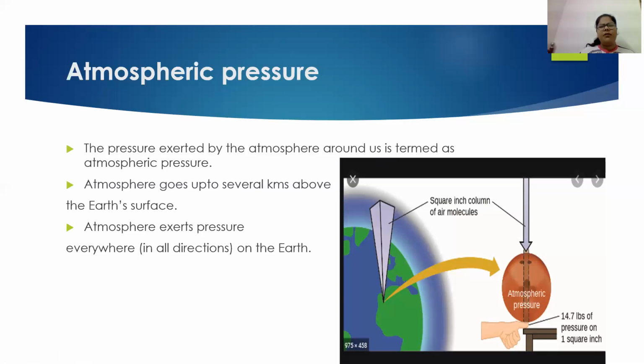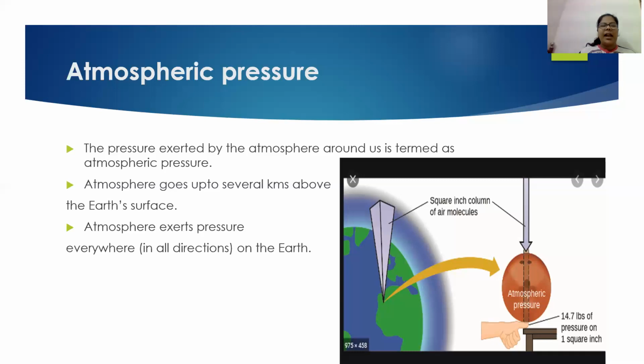We already know that the atmosphere goes up to several kilometers above the earth's surface, and it is divided into several layers: troposphere, stratosphere, mesosphere, exosphere. The atmosphere is divided into five segments, which go up to a height of 300 kilometers above the sea level or the earth's surface.